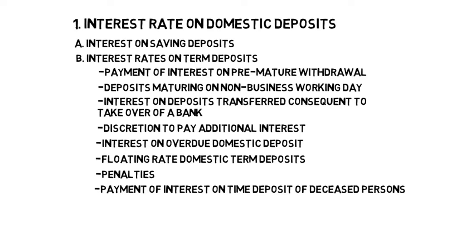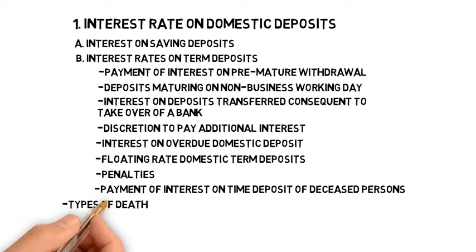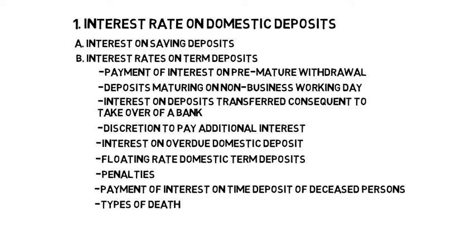However, in the case of death of the depositor after the date of maturity of the deposit, the bank shall pay interest at savings deposit rate, as on the date of maturity, from the date of maturity till the date of payment. Types of death. Death can be physical or legal. Legal death arises when a person goes missing or is not traceable for more than 7 years as per the Indian Evidence Act and a competent court issues an order to that effect.